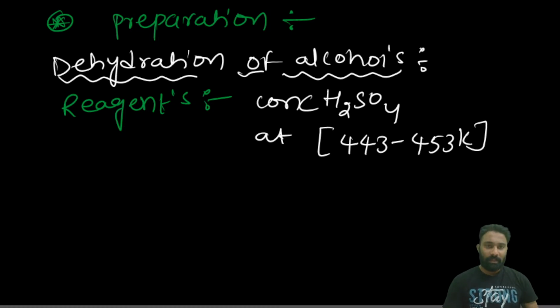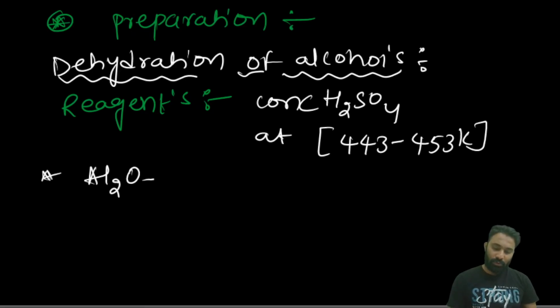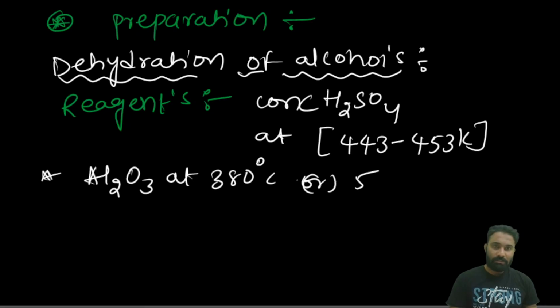Next, Al2O3 at 380 degrees Celsius or 653 Kelvin.